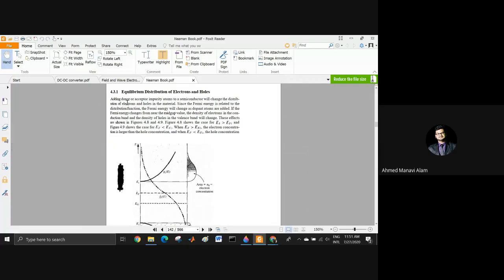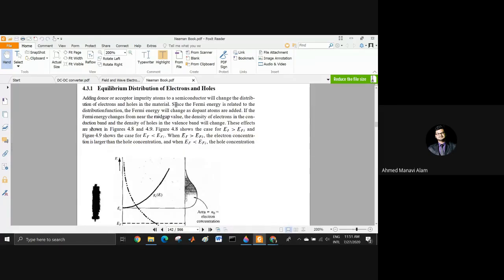Adding donor or acceptor impurity atoms to a semiconductor will change the distribution of electrons and holes in the material. Since the Fermi energy is related to the distribution function, the Fermi energy will change as dopant atoms are added. Remember, Fermi level will change.